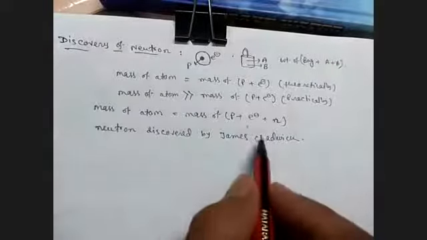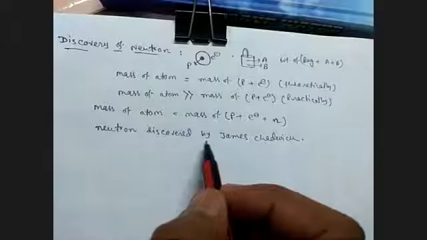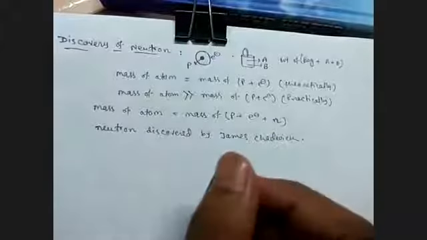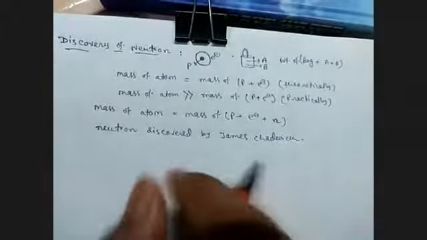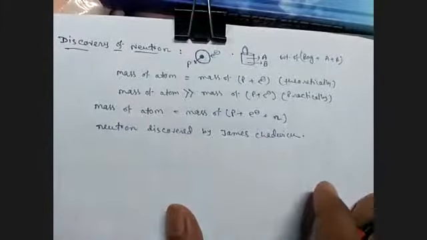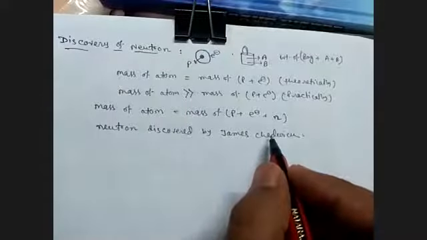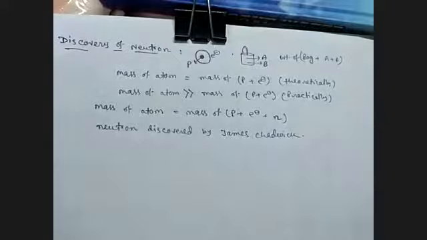Now the mass of the neutron is almost similar to the mass of the proton, 1.672 into 10 to the power minus 24 gram. Sir, what have you written after James? Chadwick.